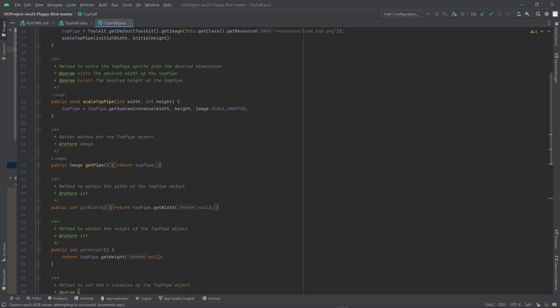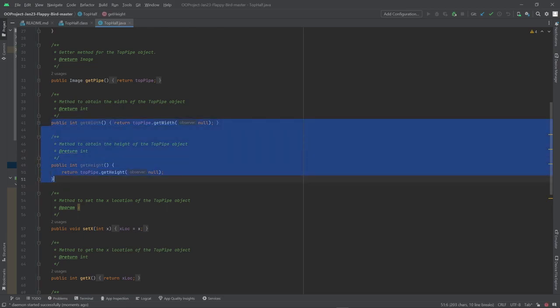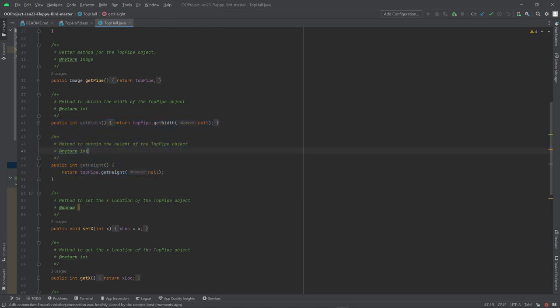Next, we did the method to get the image for the top pipe object, and then we did the methods for get width and get height, so we can get the dimensions of width and height, and we can return these integers.